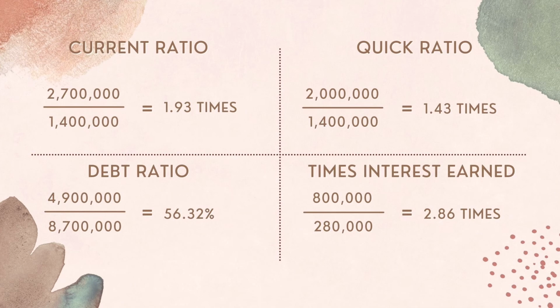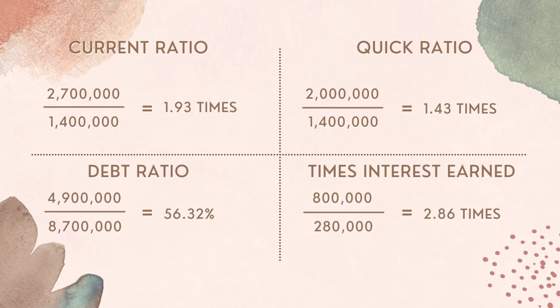The formula is total debt divided by total asset, and the answer is 56.32%, and industry average is 50%, showing that Blackie Enterprise debt ratio is higher than industry average, thus resulting the firm is bad in managing its debt and has a high financial risk.